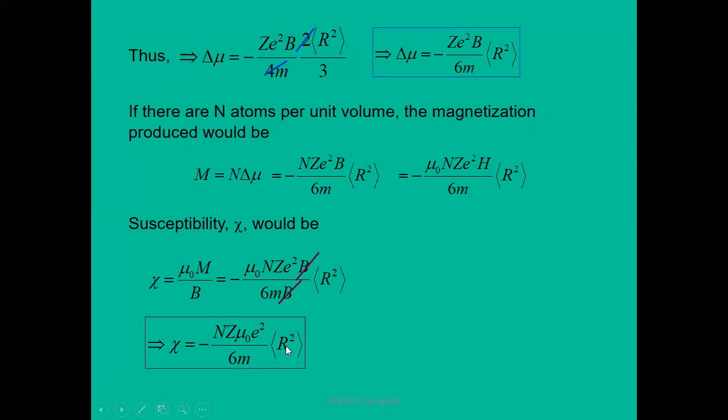From this expression, it is clear that the susceptibility of diamagnetic materials is negative. Also, there is no temperature term, therefore susceptibility does not depend on temperature. This is the Langevin formula for susceptibility of diamagnetic materials.